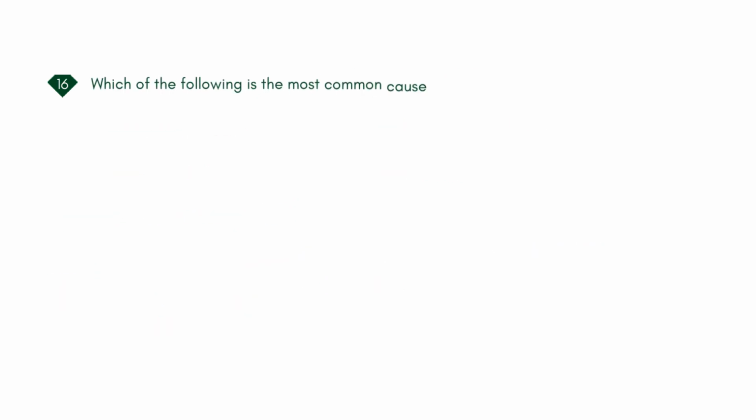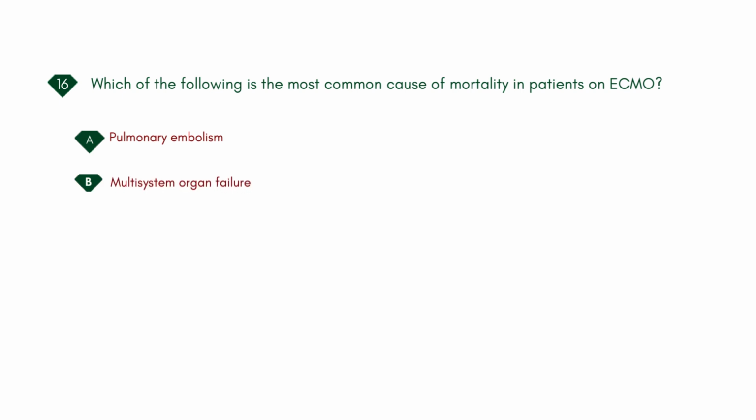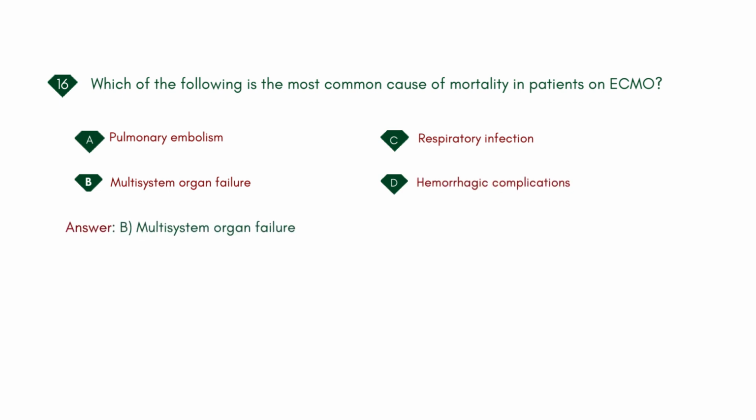Which of the following is the most common cause of mortality in patients on ECMO? A. Pulmonary embolism. B. Multisystem organ failure. C. Respiratory infection. D. Hemorrhagic complications. Answer: B. Multisystem organ failure.